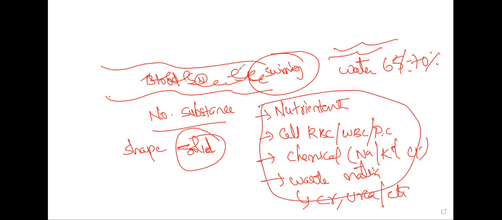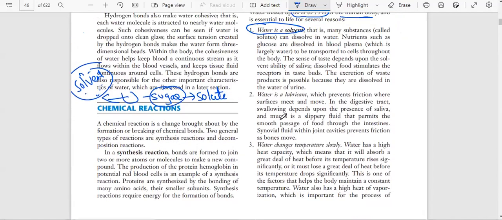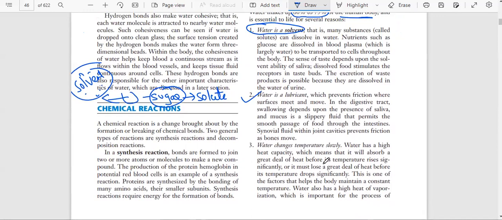If not, the liquid becomes very thick. That's the reason we need water. This is the first importance of water in our body. Next, water is a lubricant.